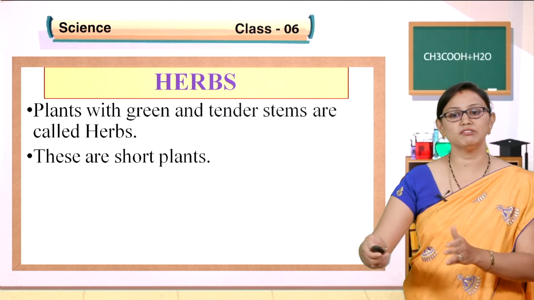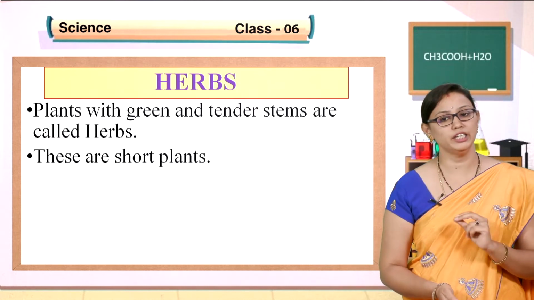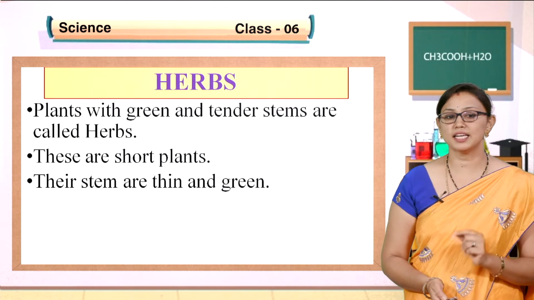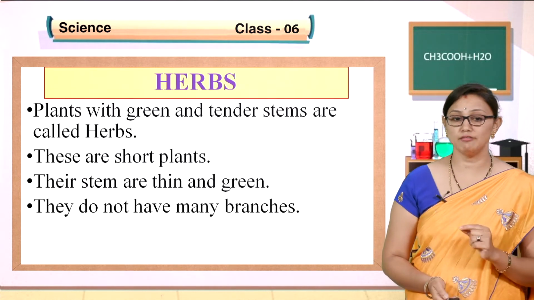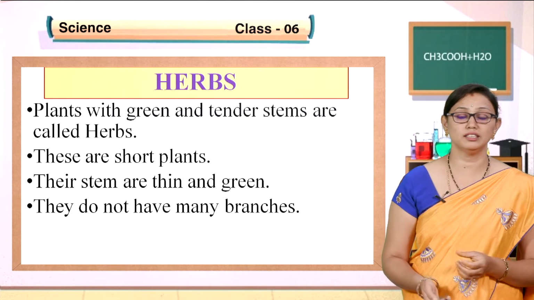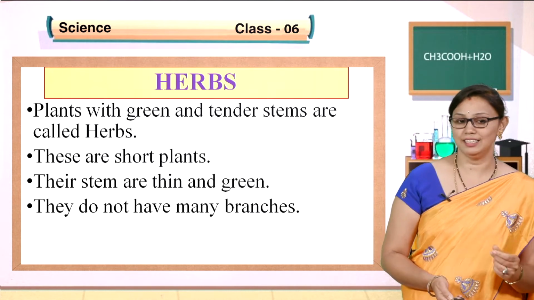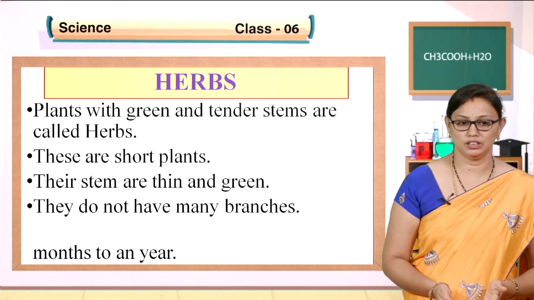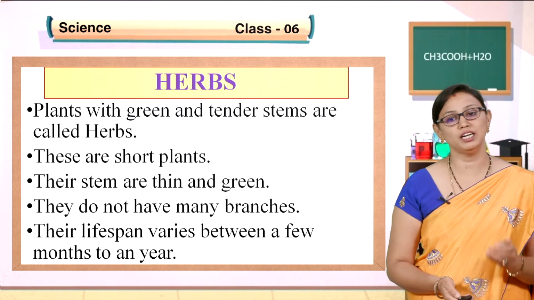So, when you compare with other types of plants, herbs are very short plants and the stems are very thin and green in color and they do not have branches. You have seen this, some herbs grown in pots. Very thin stems, very green in color, no branches, and their lifespan varies from a few months to a year, children.